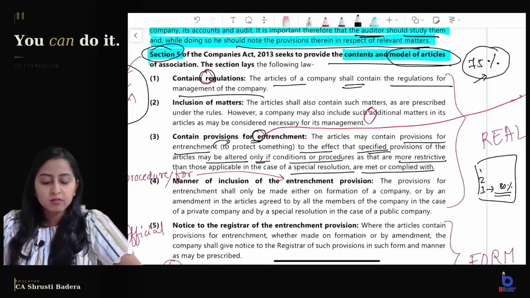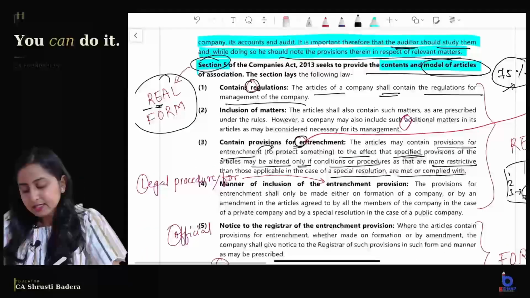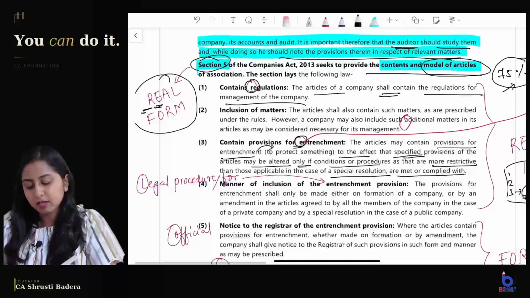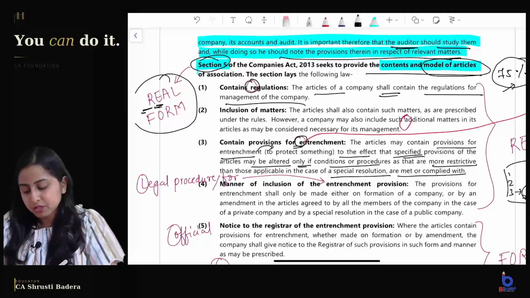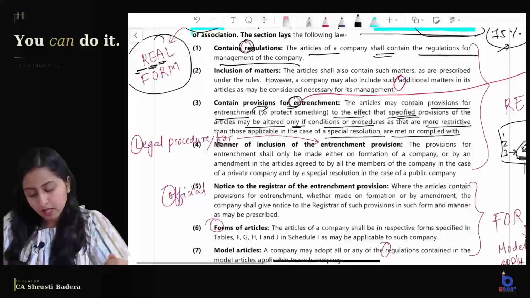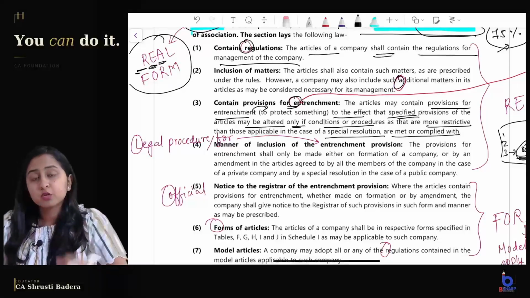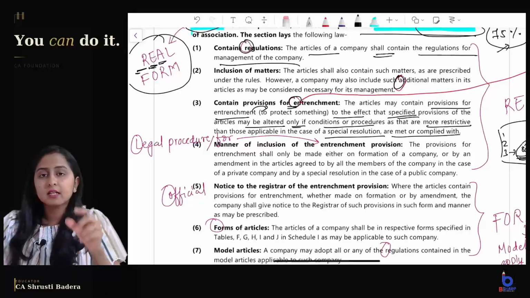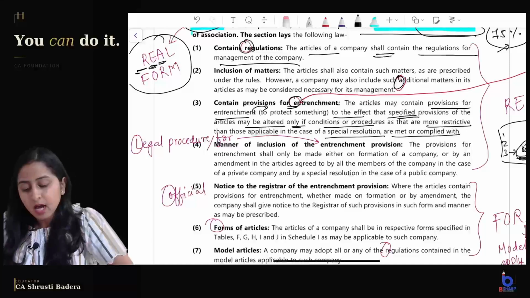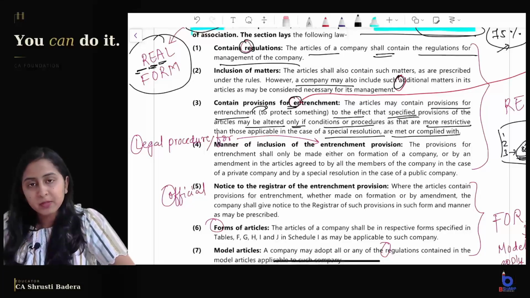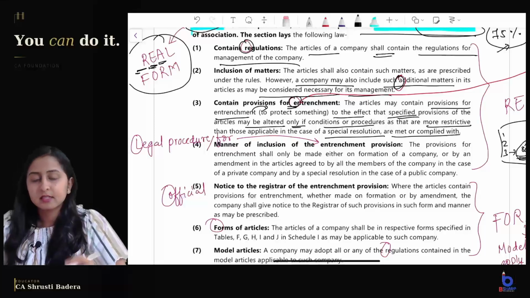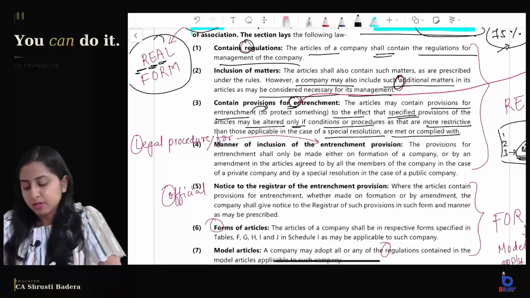That means we have mentioned this, that means this is an entrenchment provision. Okay, that is E. R was regulations, E is entrenchment provisions. A means what? Where have I written A? Yes, additional matters. So whatever is given in the form, can the articles have additional matters? Yes. The company can also include in the articles such additional matters as it considers necessary for its management.